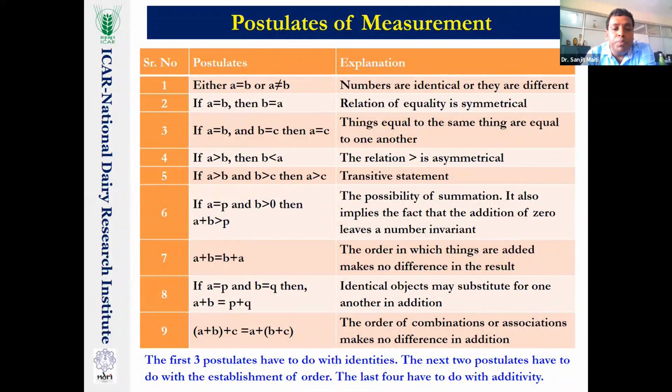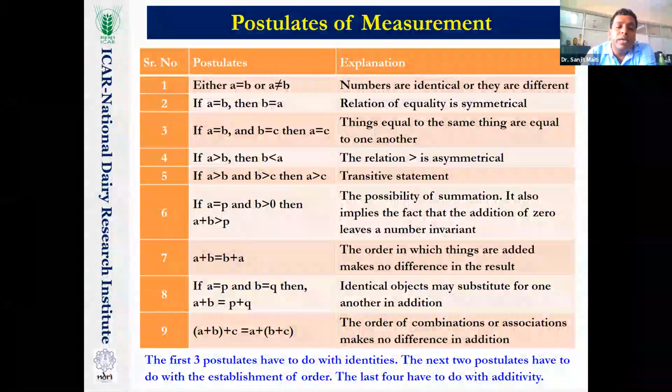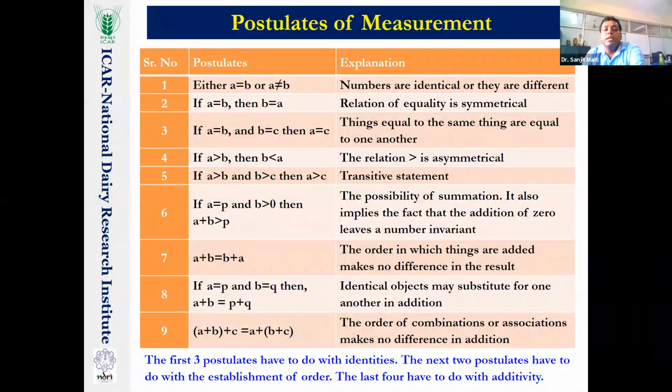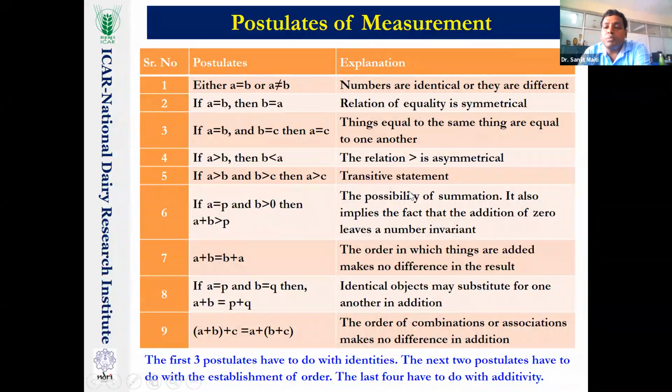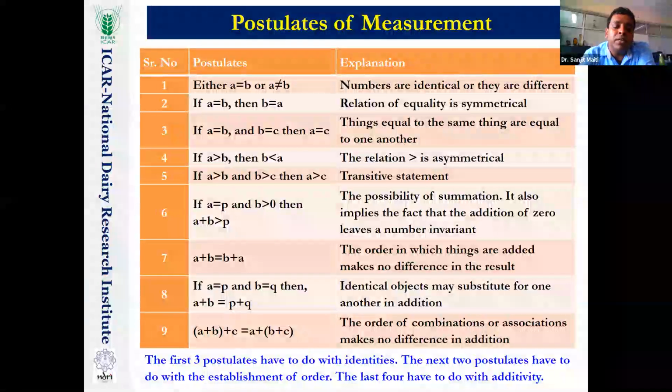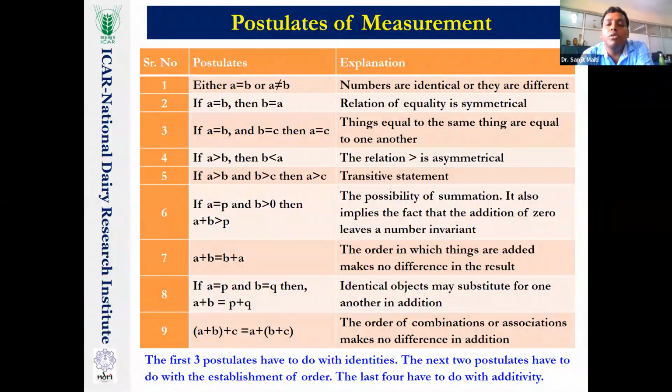If A is equal to P and B is greater than 0, then A plus B will definitely be greater than P. So here we have the possibility of summation, that means additive nature. It also implies the fact that addition of 0 leaves a number invariant. A plus B and B plus A will be the same value. And if A is equal to P and B is equal to Q, then A plus B is definitely equal to P plus Q. That means identical objects can be substituted for one another in addition.